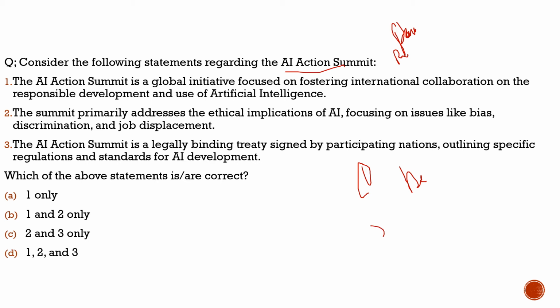The second thing which the author highlights is that the focus of the AI framework should be with respect to the global south. In underdeveloped countries, they don't want ChatGPT, they don't want DeepSeek, they want their crops to be protected, they want their agriculture to prosper. So the framework should be made with respect to the demands of the global south. So these are a few key issues which India could highlight in this summit.